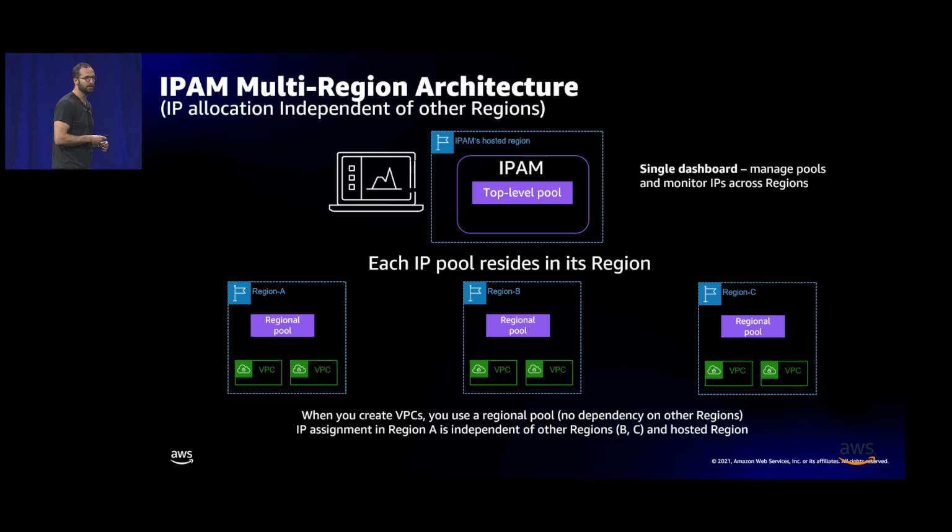When VPCs are created, those VPCs pull IP addresses from the regional pool. So the creation of those VPCs doesn't need to connect to the IPAM hosted region. All the API calls happen within the same region, and that has some implications for how high availability works here.